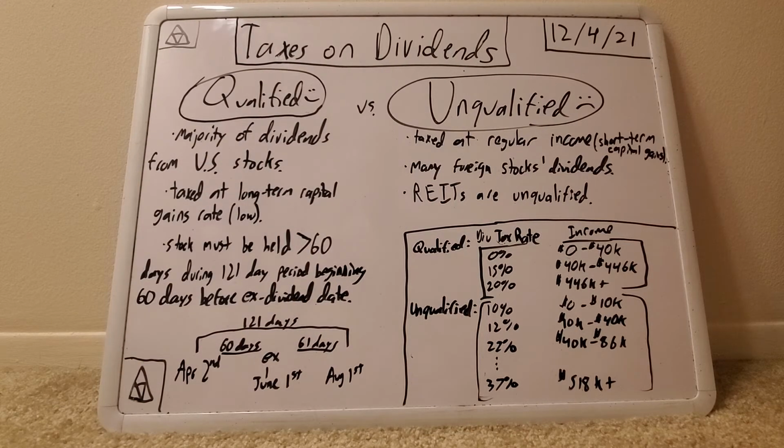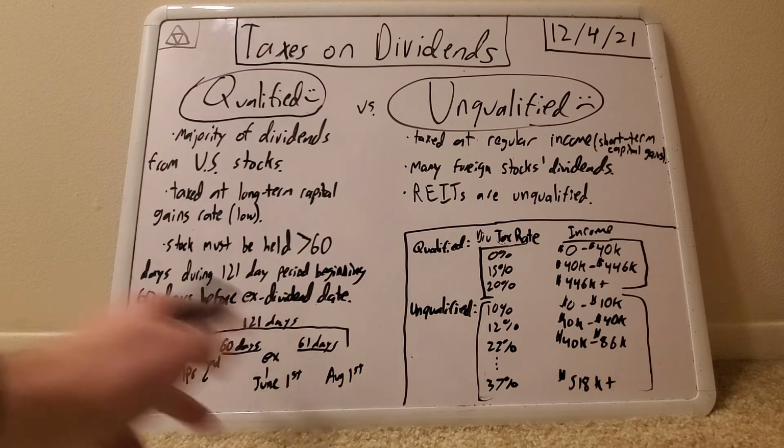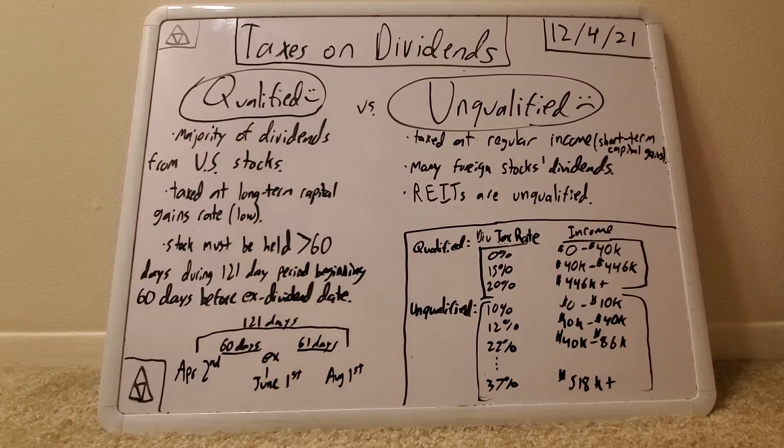This is kind of just to deter people from buying a stock for the short term, getting a quick dividend out of it, and then paying low taxes. So the IRS doesn't want people to do that. They want to tax any chance they get, basically. So they want you to hold it for more than 60 days within this period for it to be qualified.